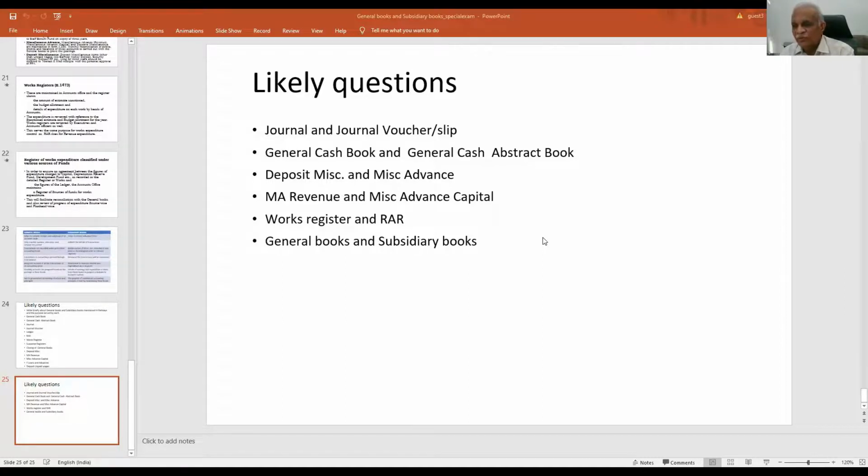Suppose transactions are taking place between the zonal railways, then we call them inter-railway transfer transactions, that is, from one railway to another railway. Either intra-railway or inter-railway, these transactions collectively we call transfer transactions. That you can make clear. Then the second point, remittance transactions.